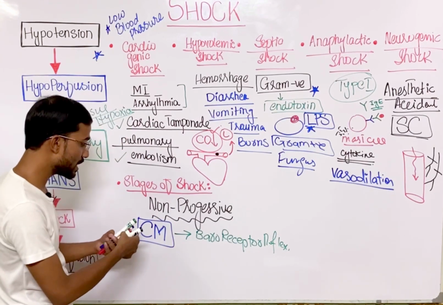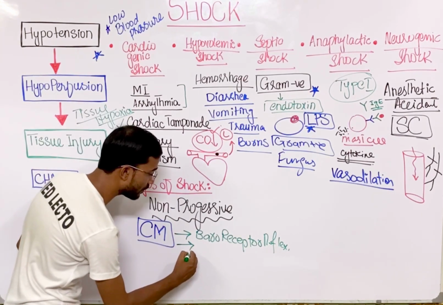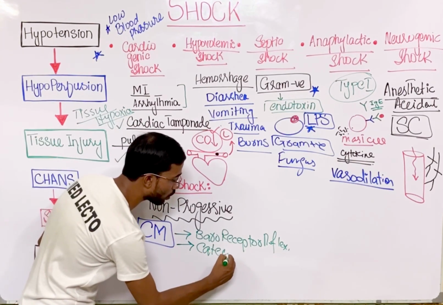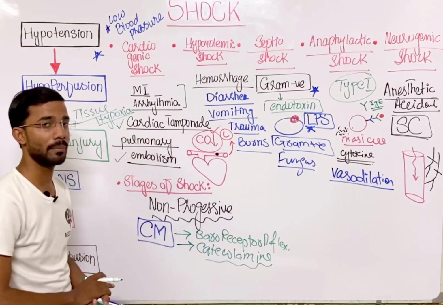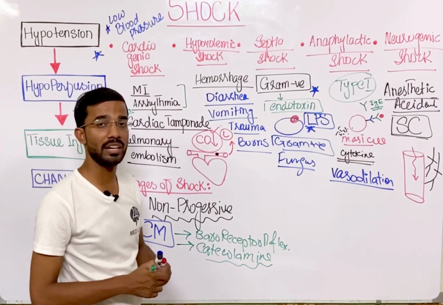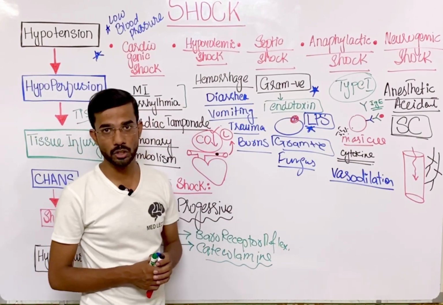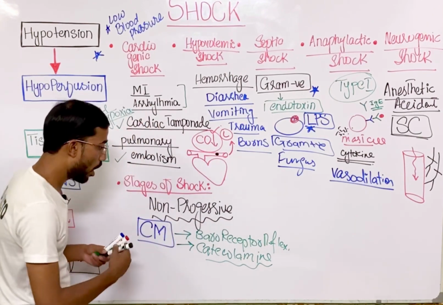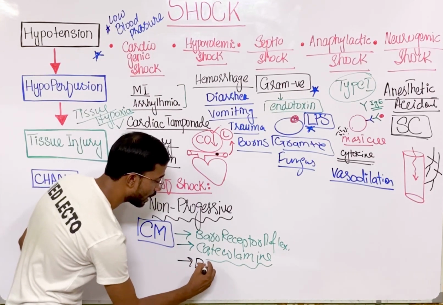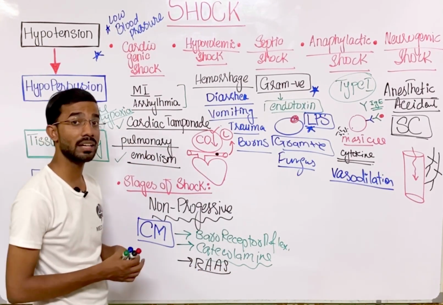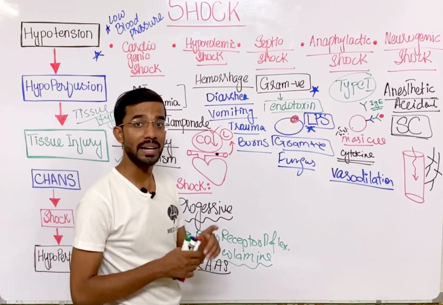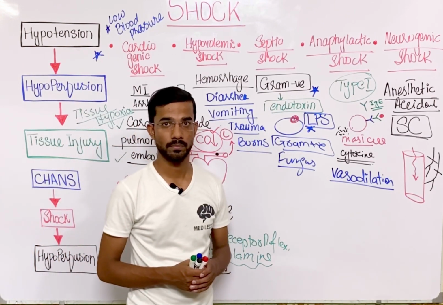Okay, next is the activation of catecholamines, the release of catecholamines, epinephrine and norepinephrine, that help in the maintenance of the blood pressure. Or you can say activation of the renin angiotensin system, that also helps in the maintenance of the blood pressure.